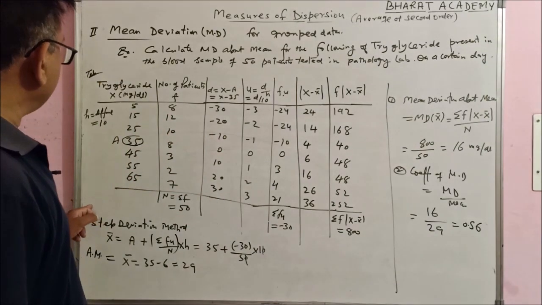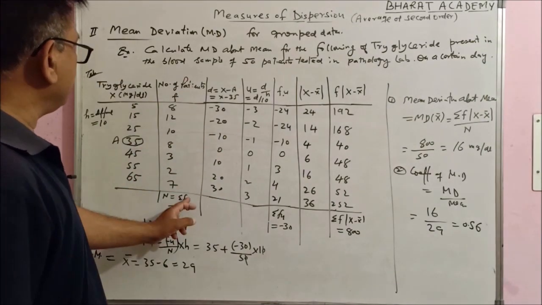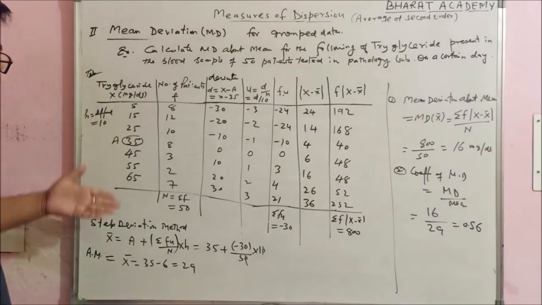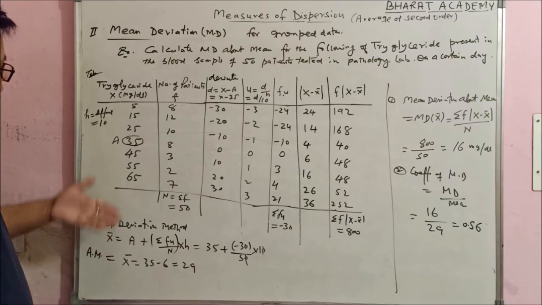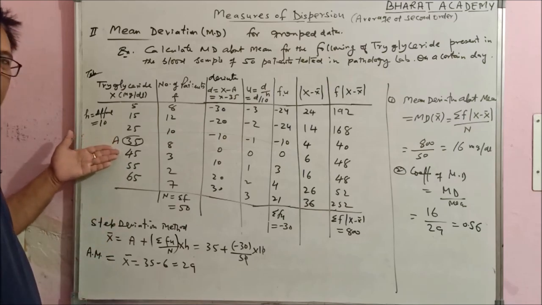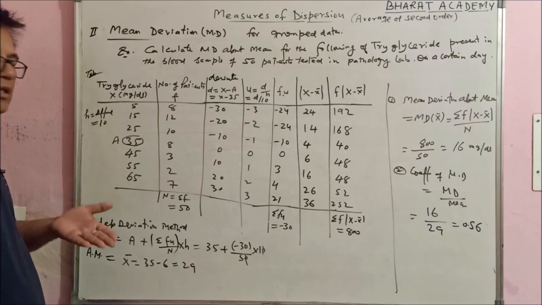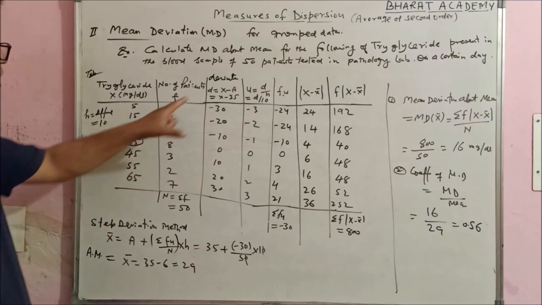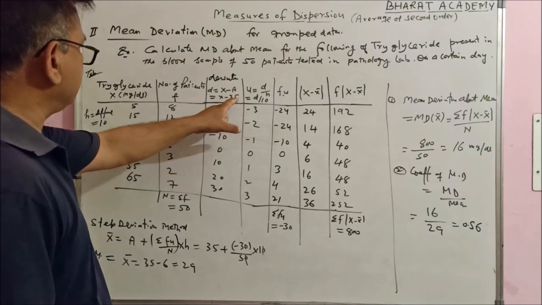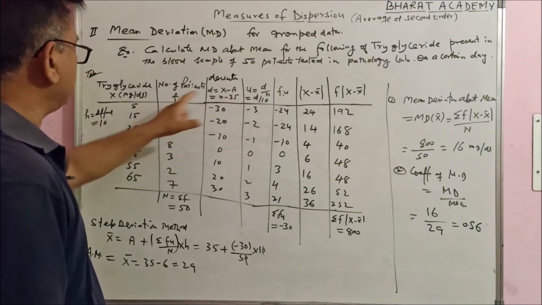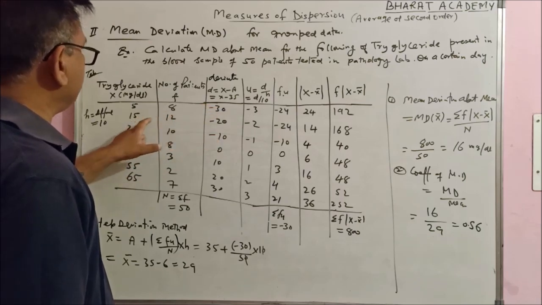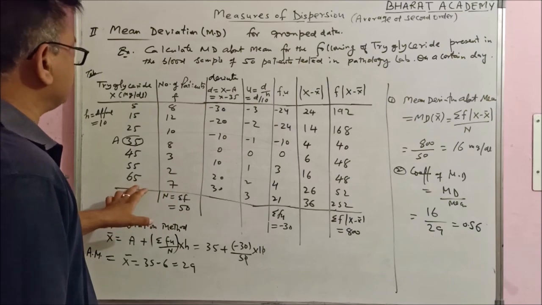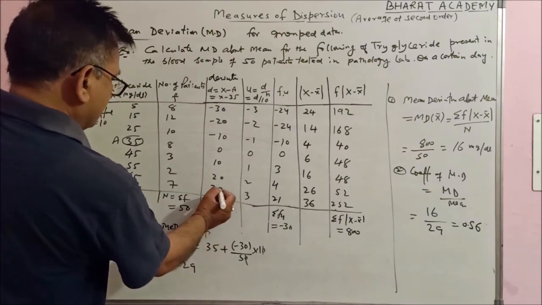These are the values of x, triglyceride, these are the values of f. D is the deviation about the assumed mean. Assumed mean you can calculate from the value of x. Whatever value of x is in the middle, you can take it. Assumed mean a, here I have taken a equal to 35. The d is x minus a. Subtract this 35 from each value of x. 5 minus 35 is minus 30, 15 minus 35 is minus 20, 25 minus 35 is minus 10, and similarly 65 minus 35, this is 30.